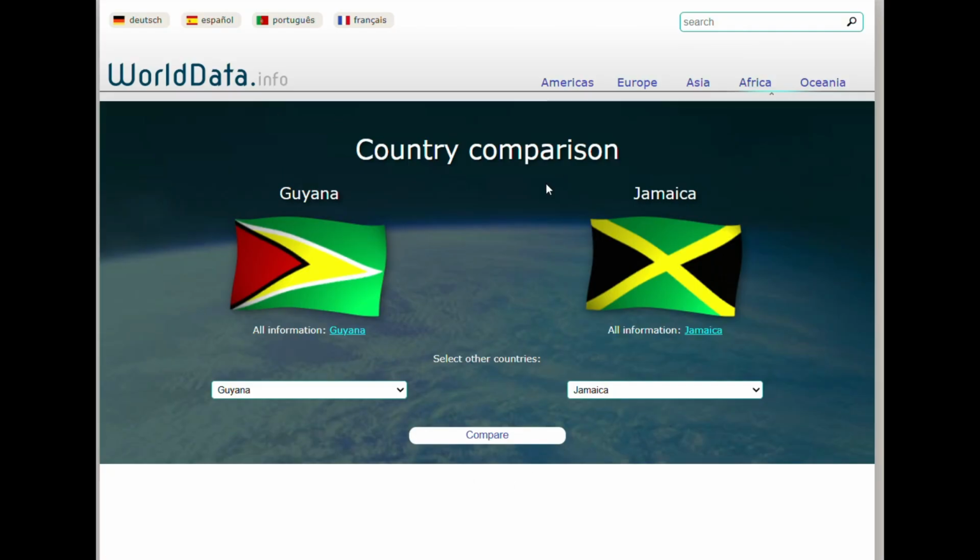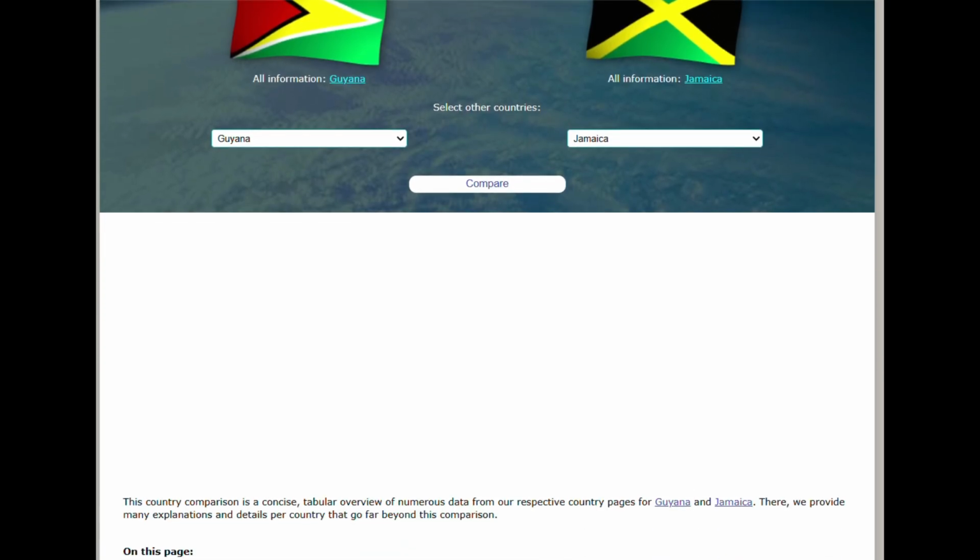So now it's time to look at worlddata.info for the country comparisons between Guyana and Jamaica. So let's get to it.